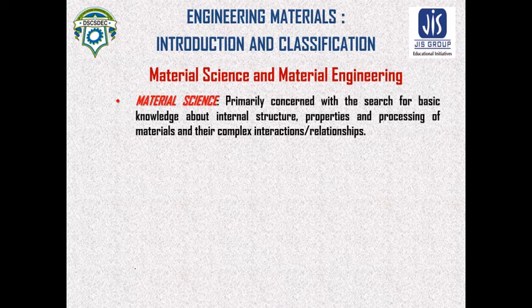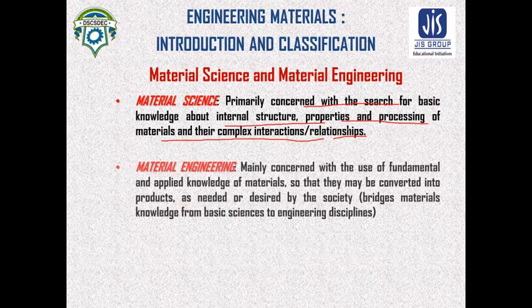Material science is primarily concerned with the search for basic knowledge about the internal structure, properties and processing of materials and their complex interactions or relationships, while material engineering is mainly concerned with the use of fundamental and applied knowledge of materials so that they may be converted into products.